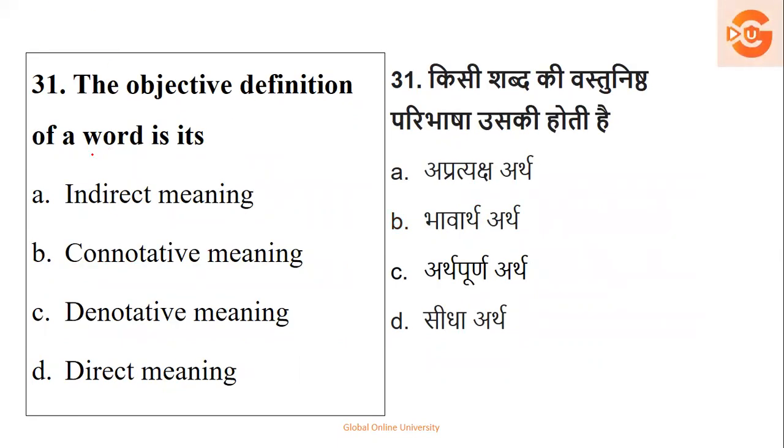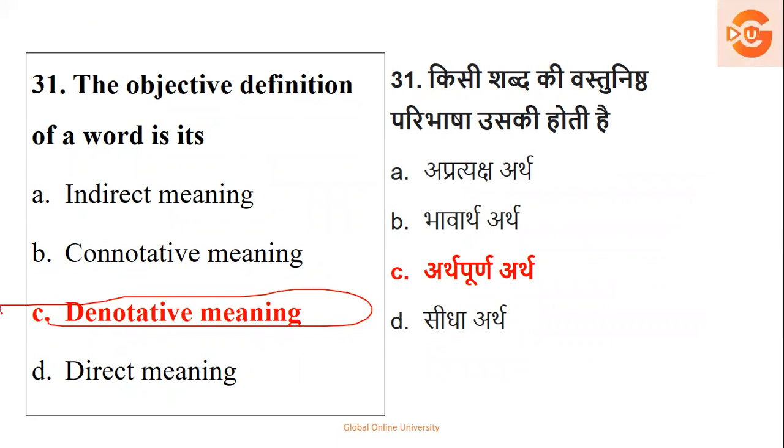The objective definition of a word is indirect meaning, connotative meaning, denotative meaning, or direct meaning. So the objective definition of a word, it's nothing but denotative, denoting. It denotes. It is direct. A word has an objective of a direct. It always has a direct meaning. Now here the option should be indirect. Here there is a small issue, because denotative itself is called direct meaning. So just make a correction, your option will be indirect.